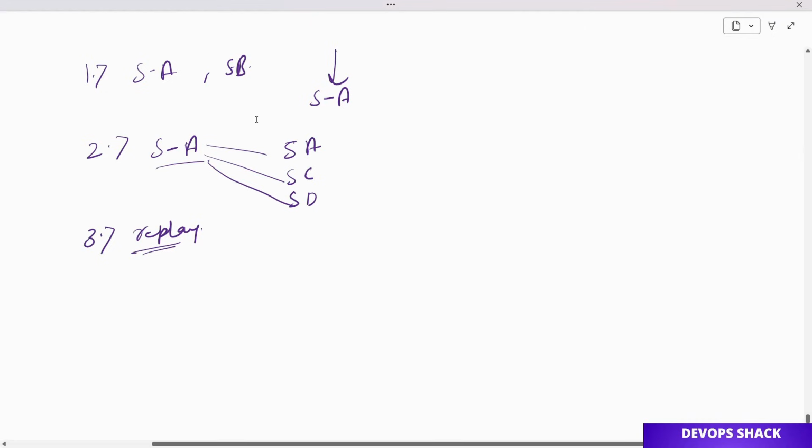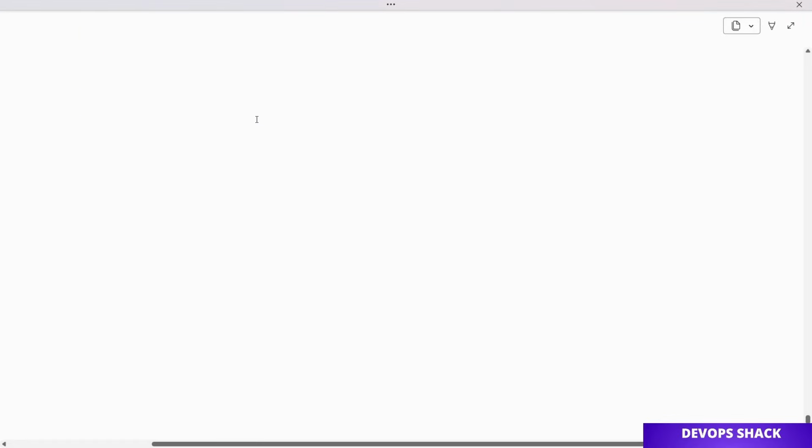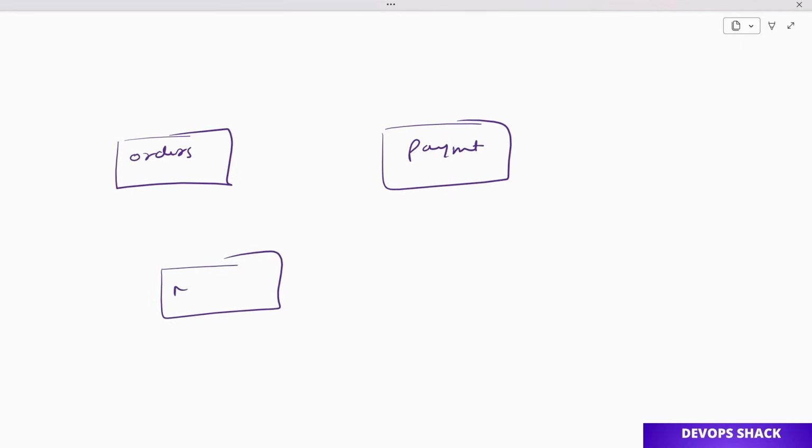Now let us understand how Kafka solves this problem. Let us say we have an order service, a payment service, a notification service, and an email service.